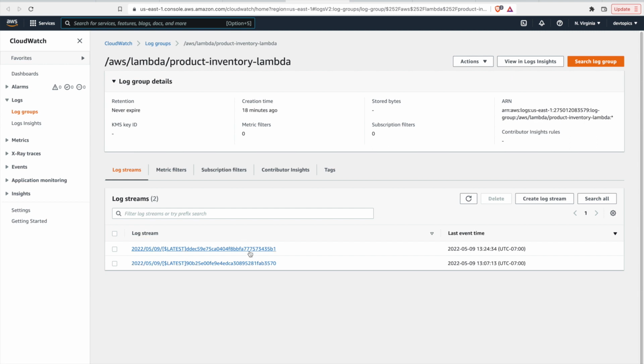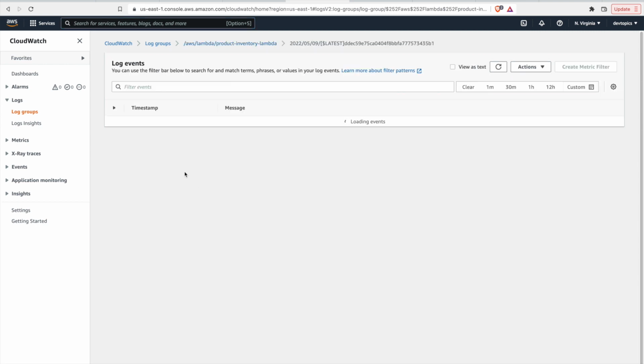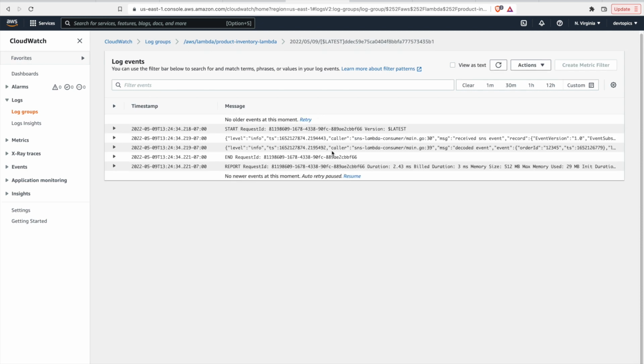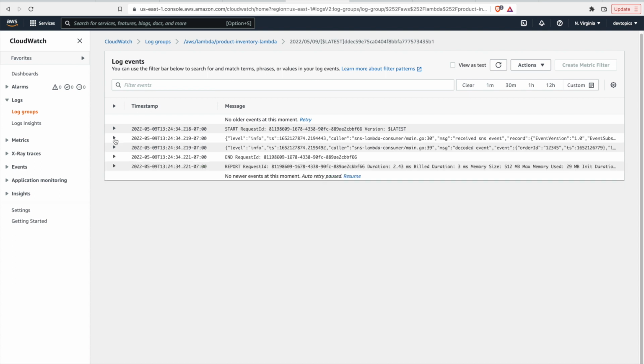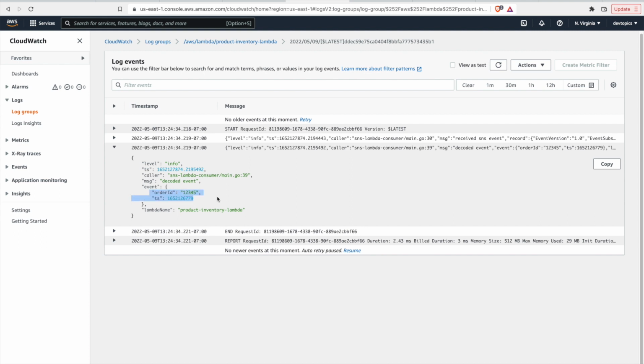And we can look over at product inventory, and we should see a similar picture. Yep, there's the first log statement with the full record received. There's the Lambda name. And there is our decoded JSON payload that we have in our event struct. So at this point, we've decoded the message, and now it would be up to the consumers to take it and run, do whatever they need to, call out to other services, update databases, update storage, whatever they need to do to finish up processing this message.